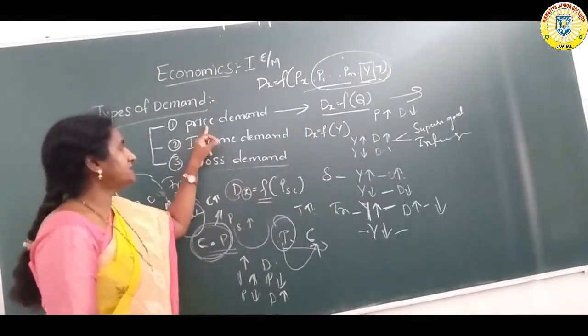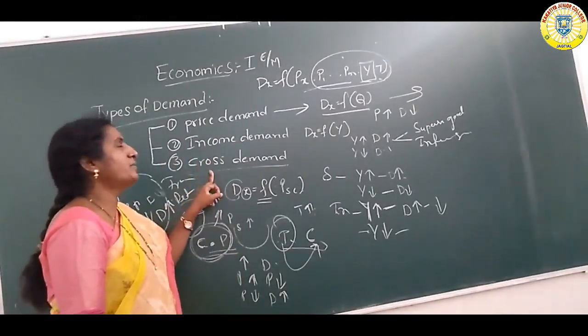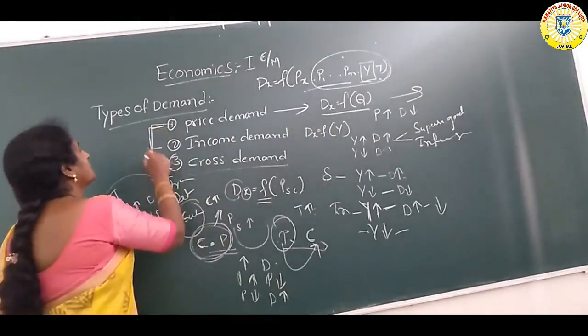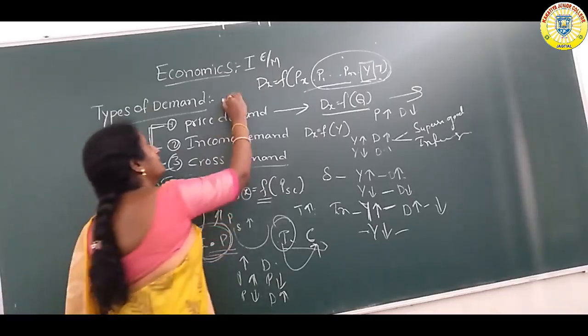Okay. So price demand, income demand, cross demand. These are the three types of demand. This is a 5 marks question.